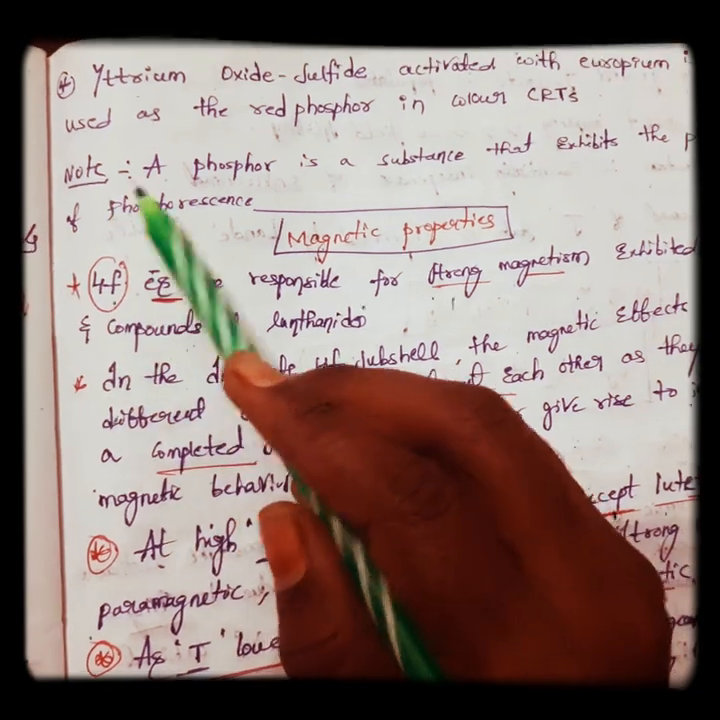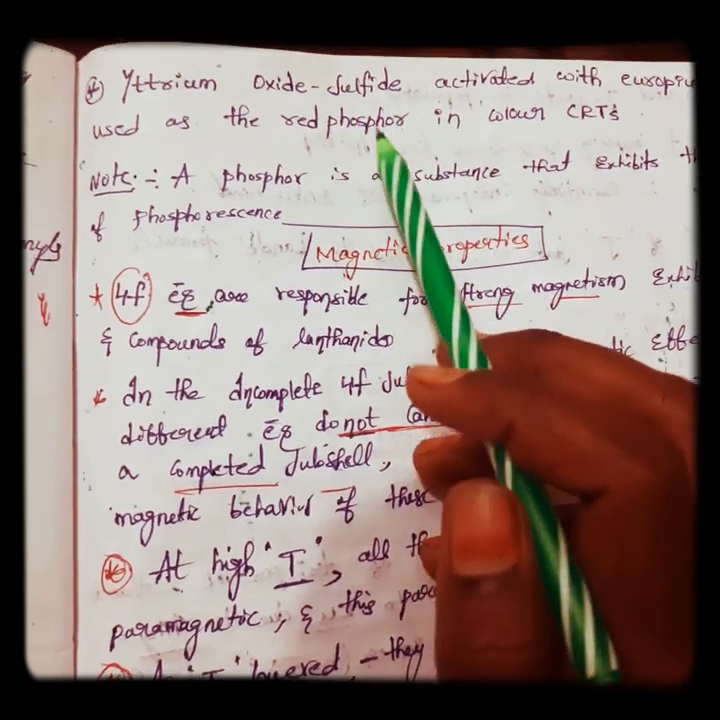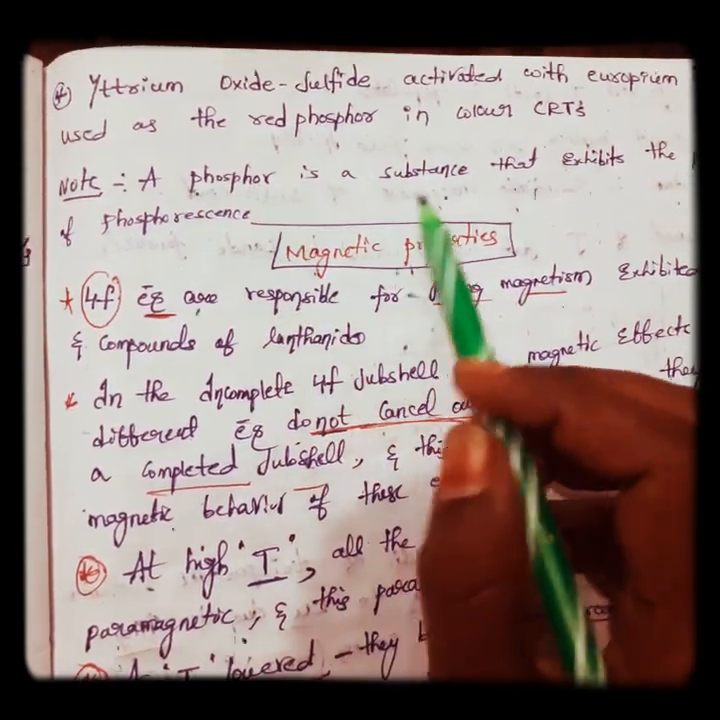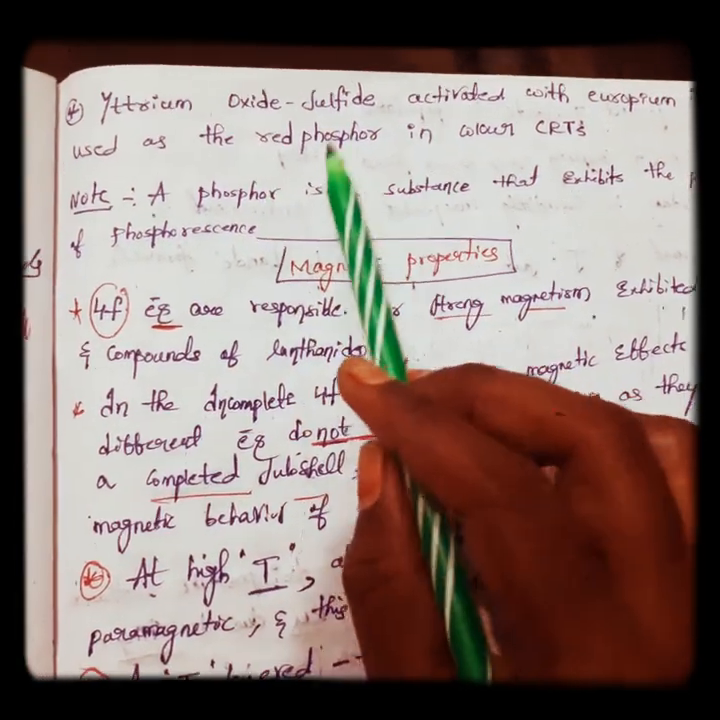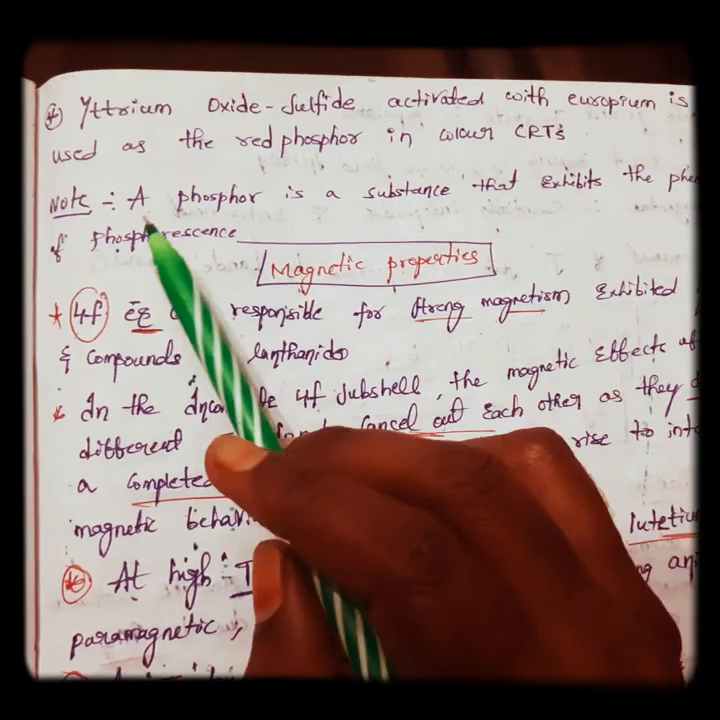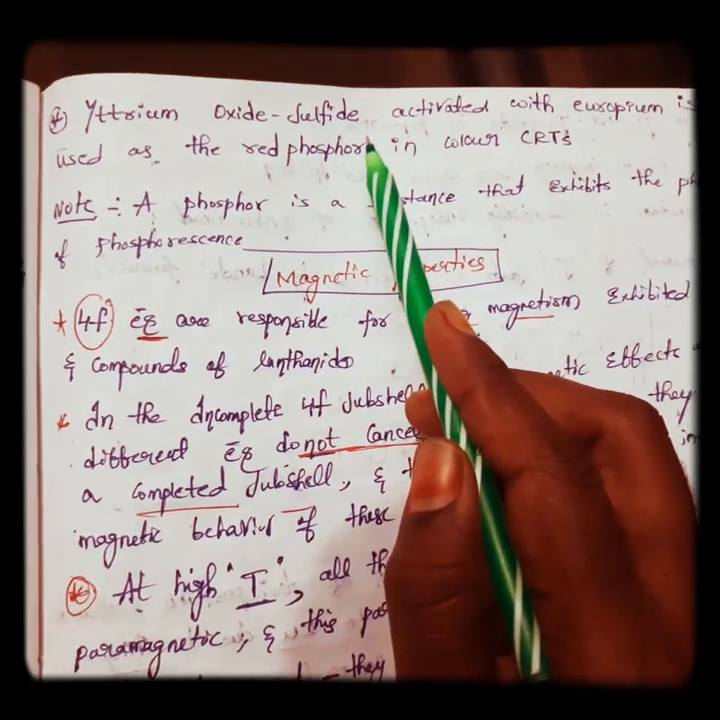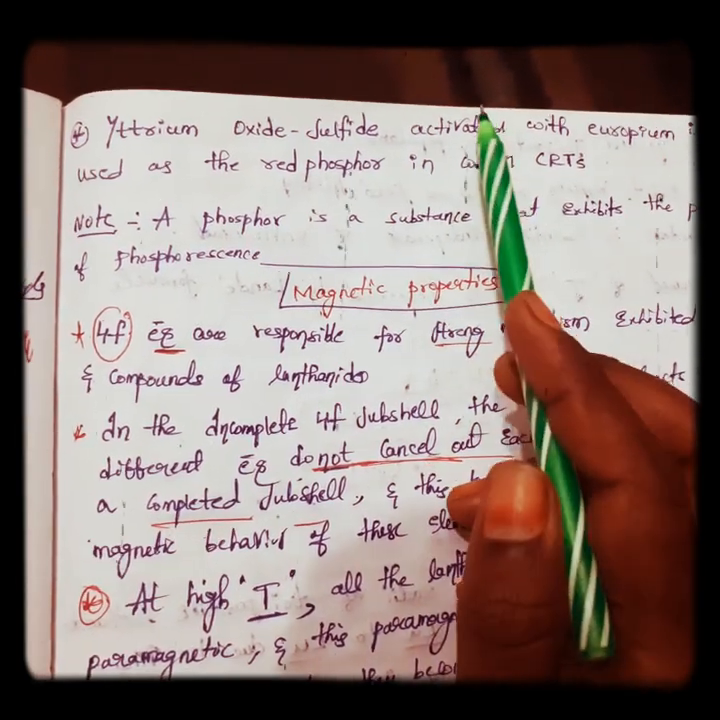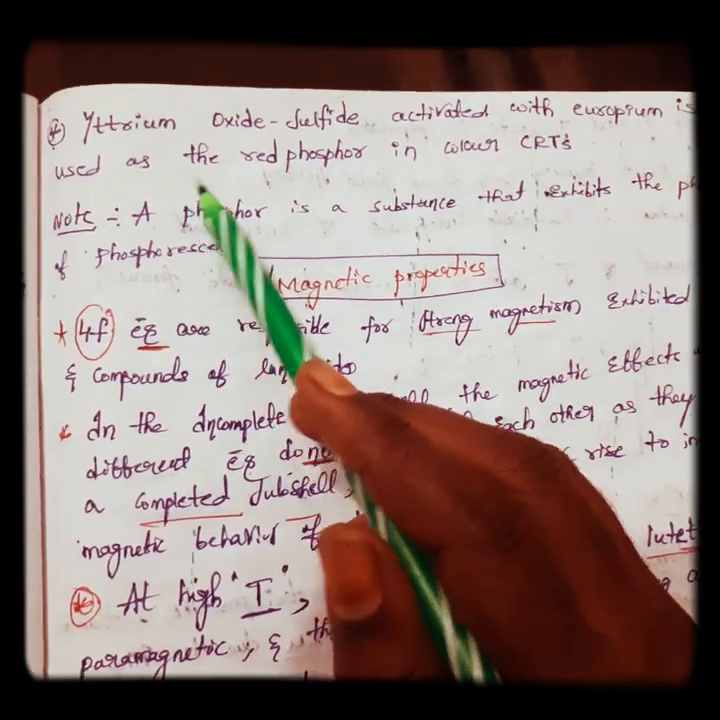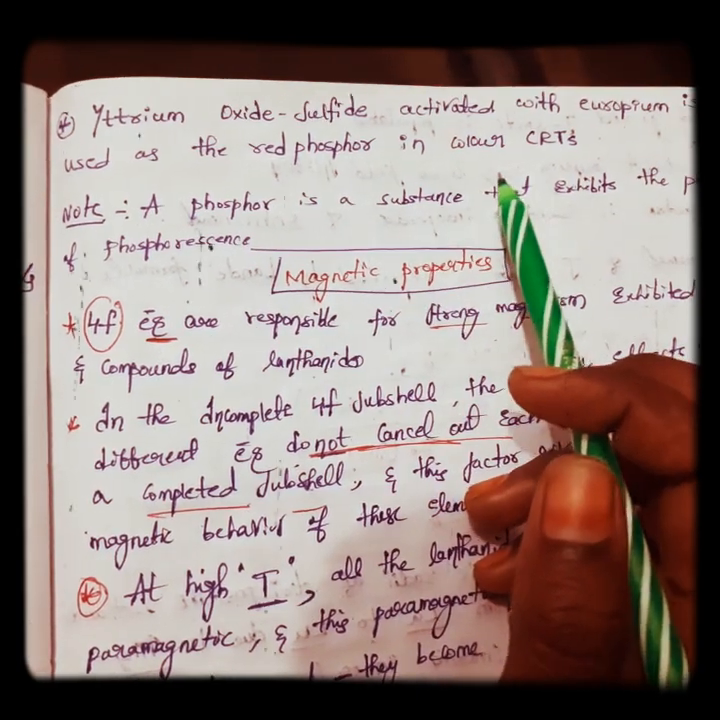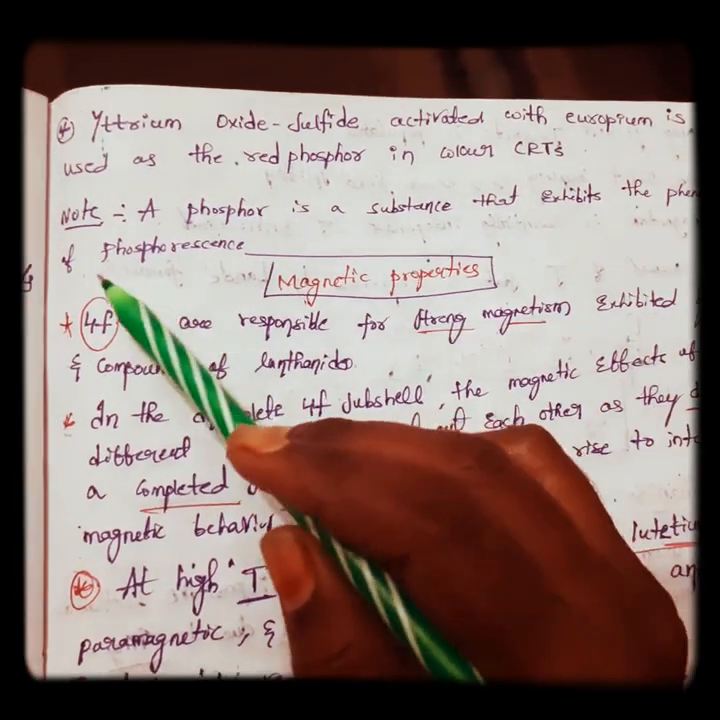Note, friends, I just said that it can be used as a red phosphor. What is a phosphor? A phosphor is a substance that exhibits the phenomenon of phosphorescence. So yttrium oxide sulfide, after activation with europium, can be used as a red phosphor in color CRTs.